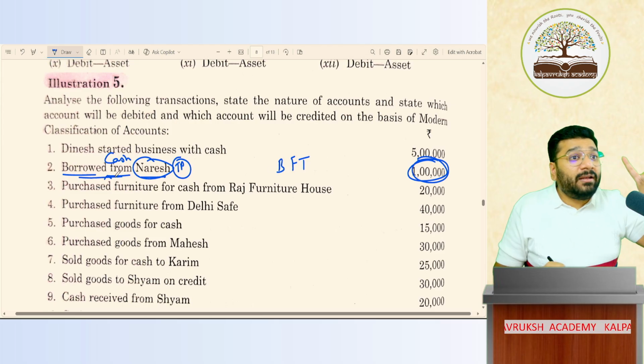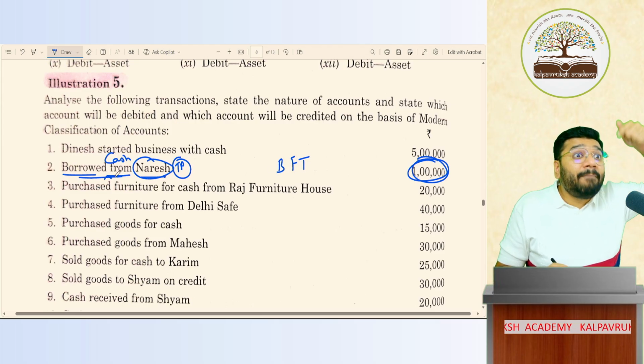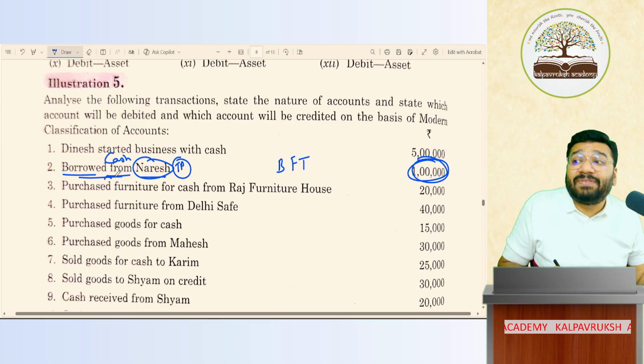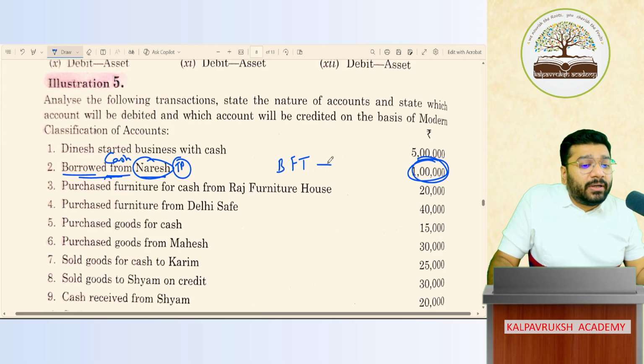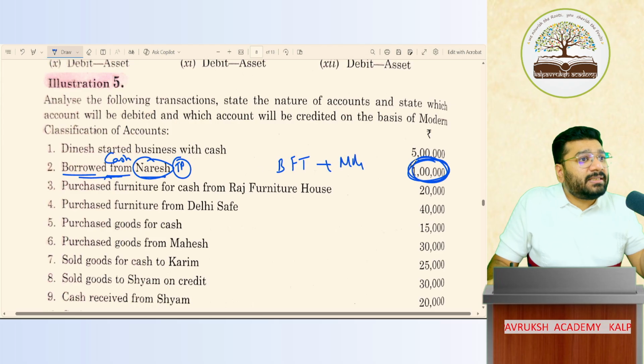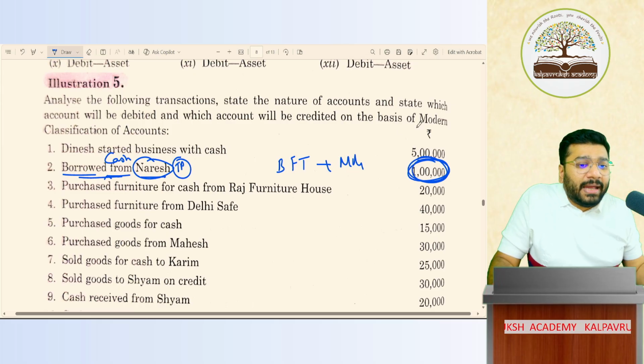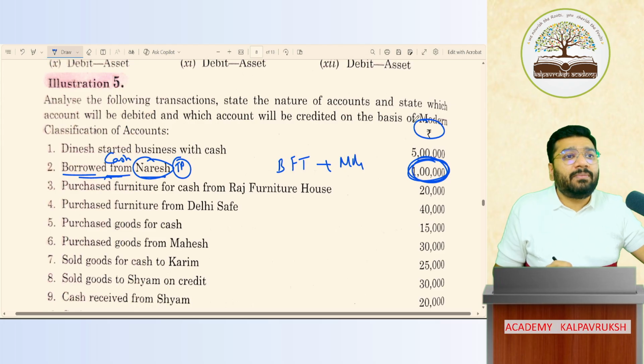So this is a transaction which involves money, finance, and is happening in the course of business. This loan was not taken for personal purpose. It was taken for business purpose. So this is a business financial transaction. Can I say this is already measured in terms of money? Yes, 1 lakh is the money measurement value, and it is in INR.